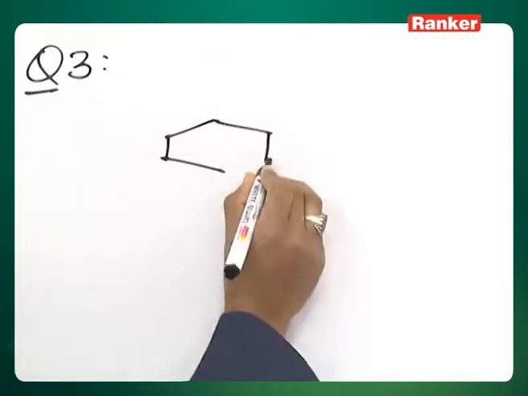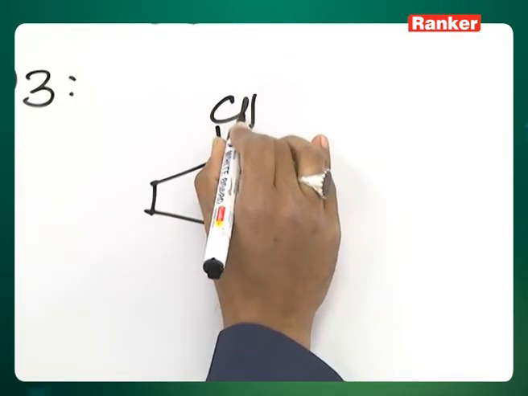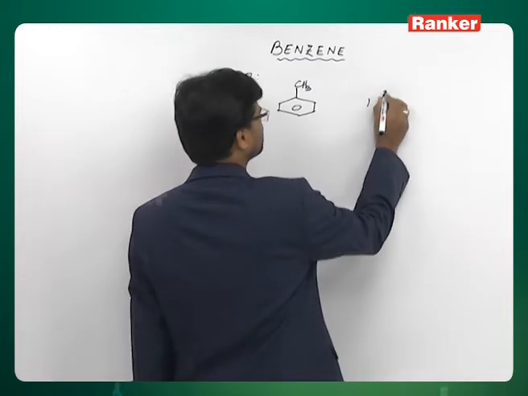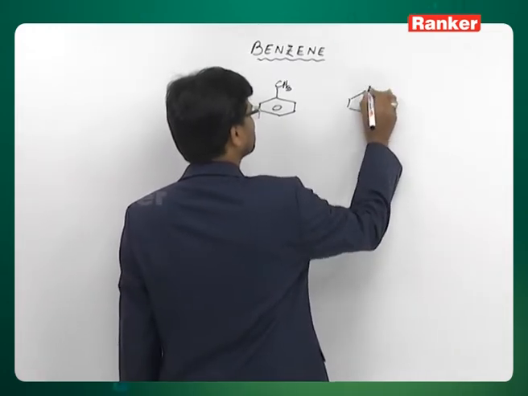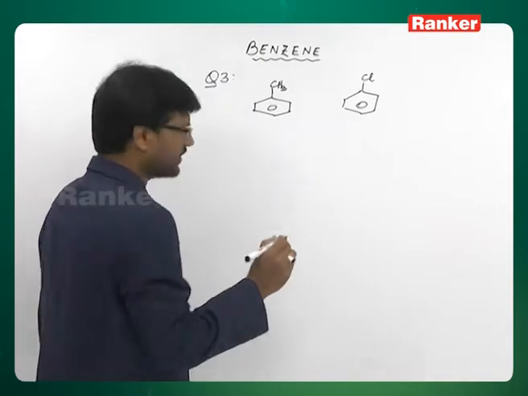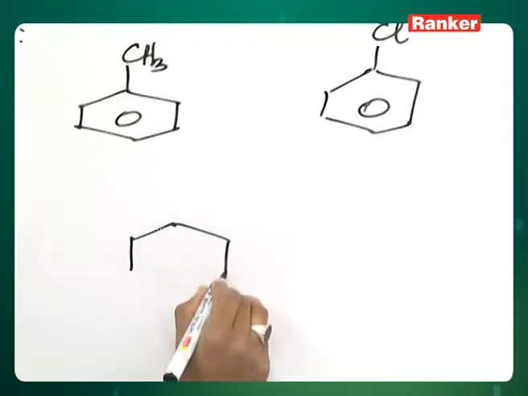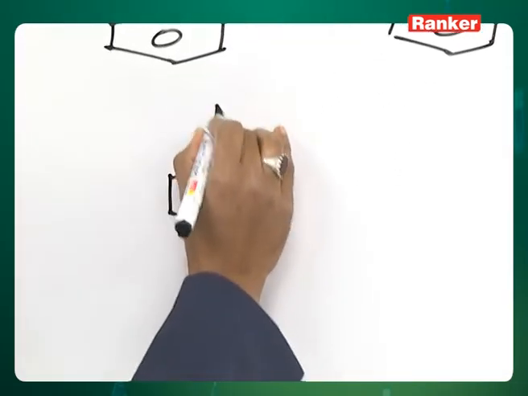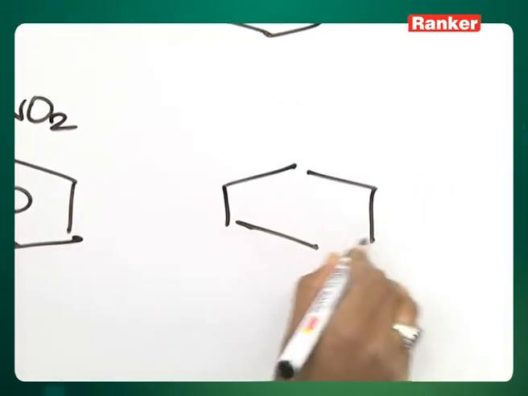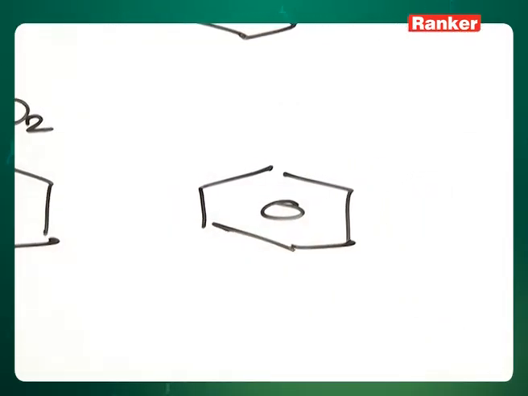This is toluene. Next, chlorobenzene. Then you have nitrobenzene. Benzoic acid.